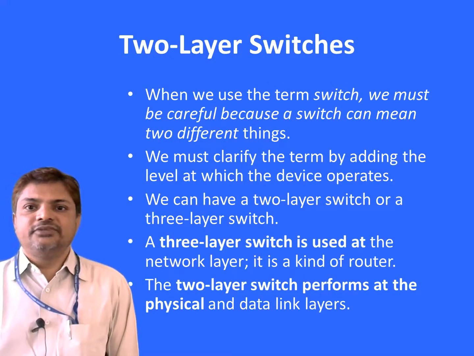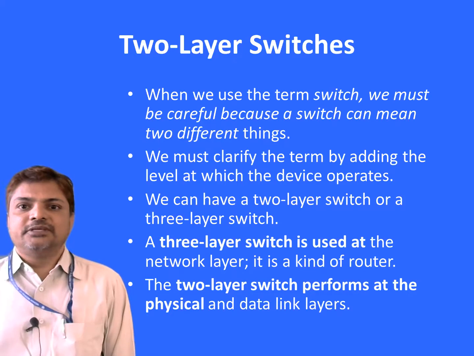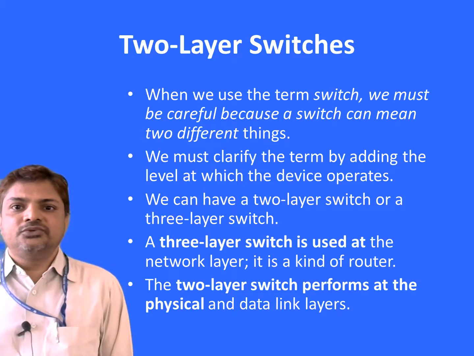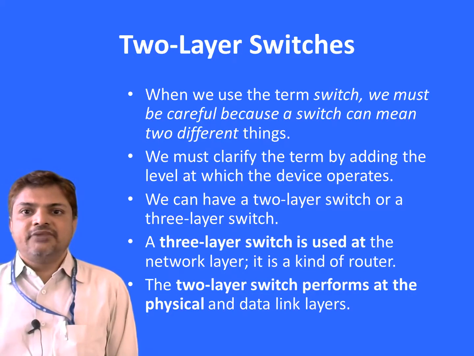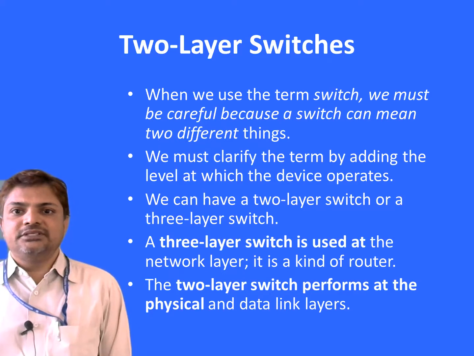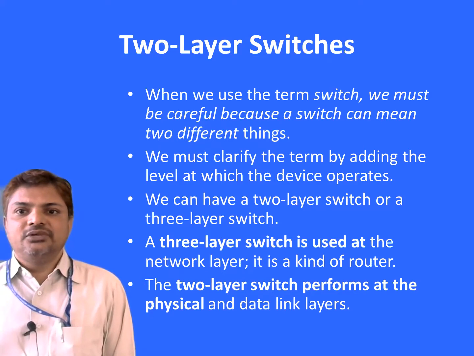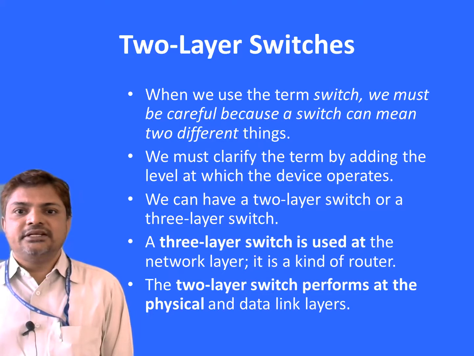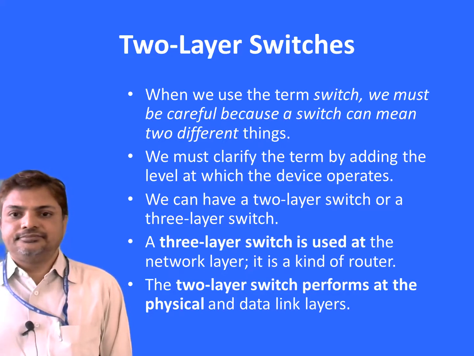Two-layer switch. When we use the term switch, we must be careful because a switch can mean two different things. We must clarify the term by adding the level at which the device operates. We can have a two-layer switch or a three-layer switch. A three-layer switch is used at the network layer. It is a kind of router. The two-layer switch performs at the physical and data link layer.